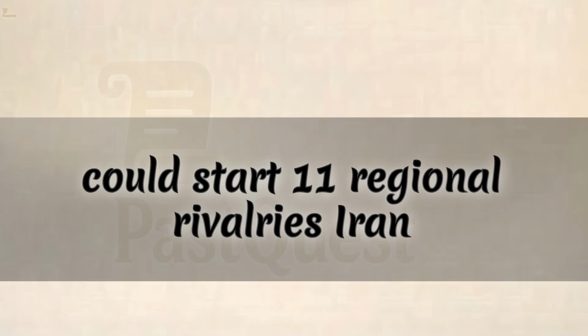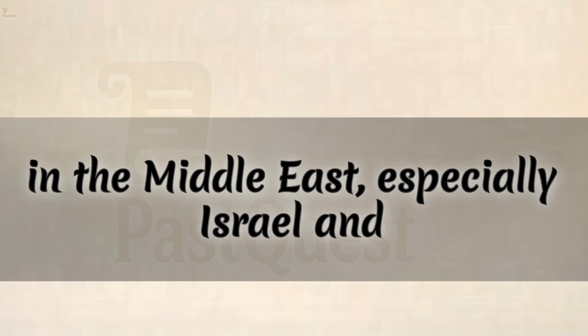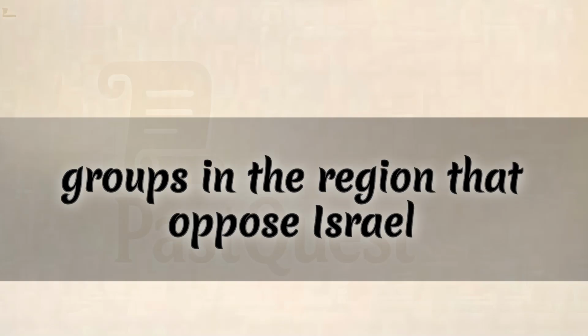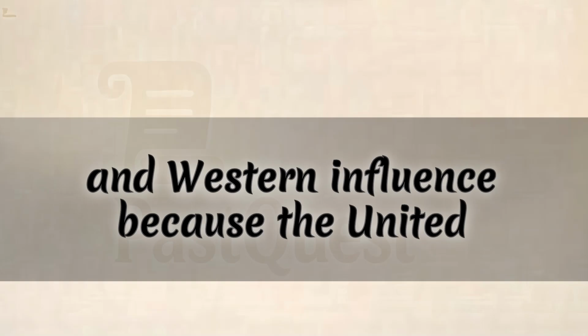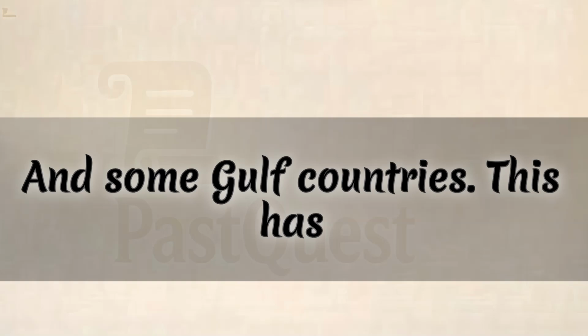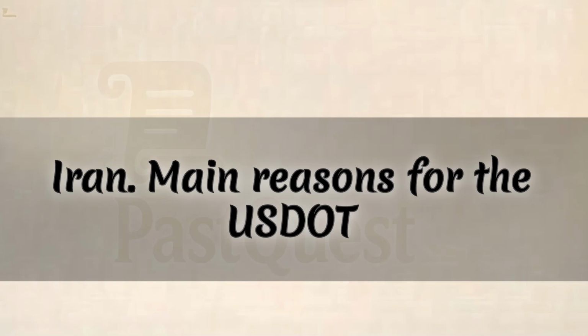11. Regional rivalries. Iran also has conflicts with several countries in the Middle East, especially Israel and some Arab Gulf states. Iran supports groups in the region that oppose Israel and Western influence. Because the United States is a strong ally of Israel and some Gulf countries, this has increased tensions between the U.S. and Iran.